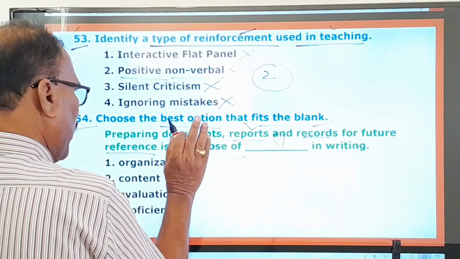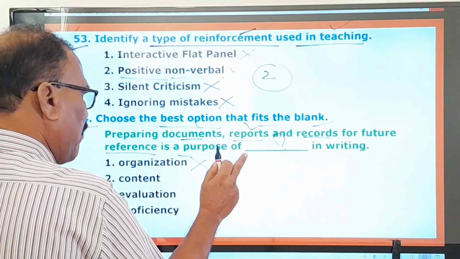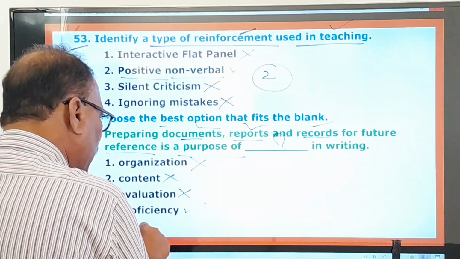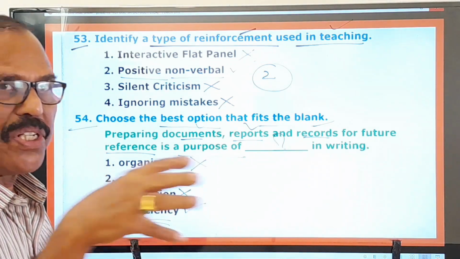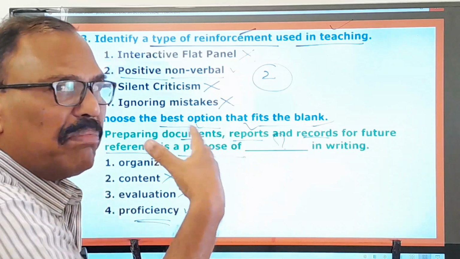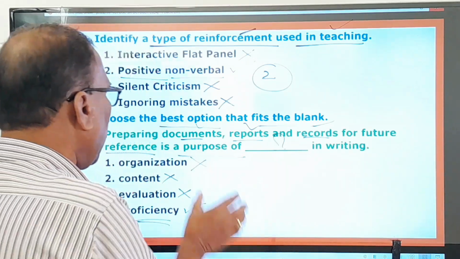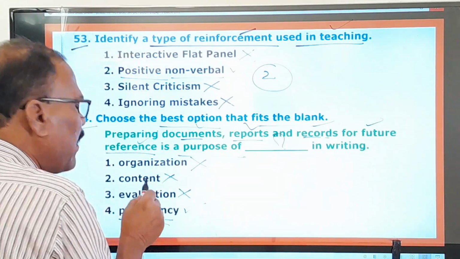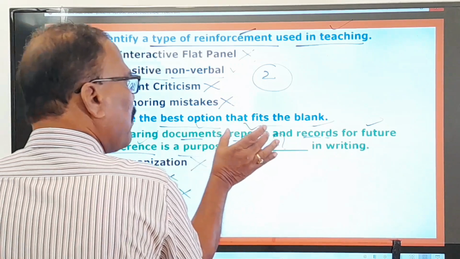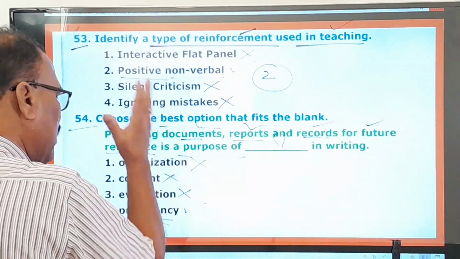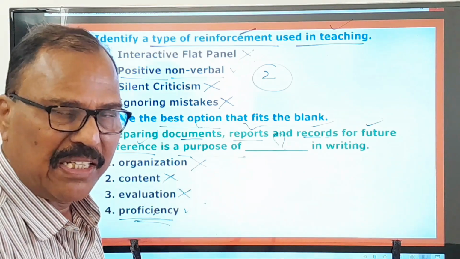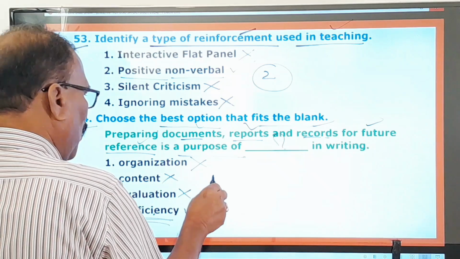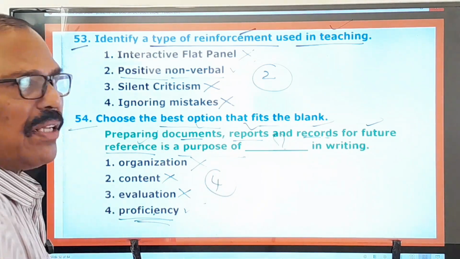A purpose of organization in writing, no. A purpose of content in writing, no. A purpose of evaluation in writing, no. A purpose of proficiency. Since you are proficient, you are maintaining some proficiency in writing. You are keeping all these things for your future references, which reveals your proficiency. Preparing documents, reports, records for future reference is nothing but your proficiency, your skill. Therefore first, second and third ones are wrong. Only the fourth one is the right one. Now you move on to other questions.